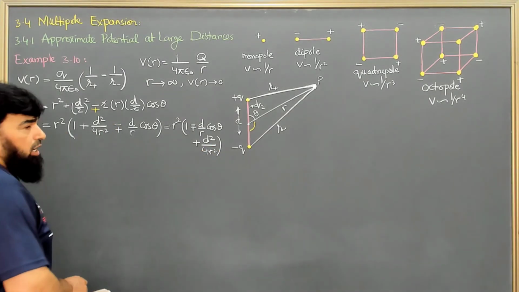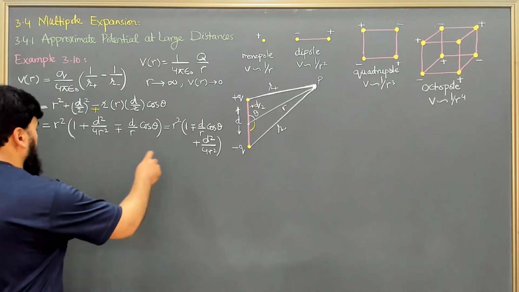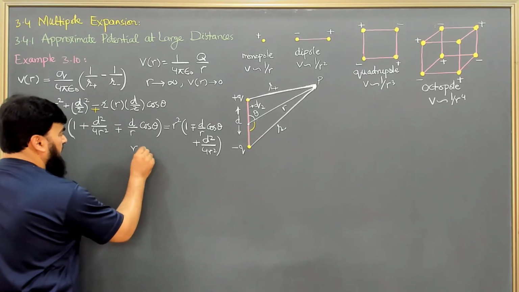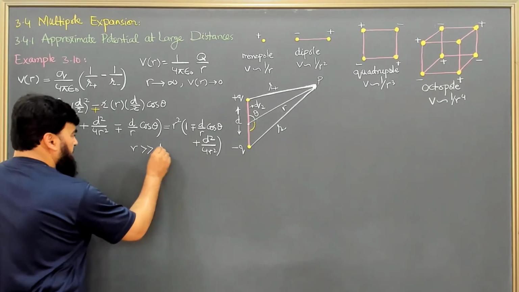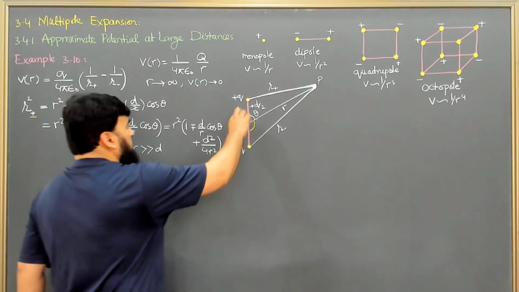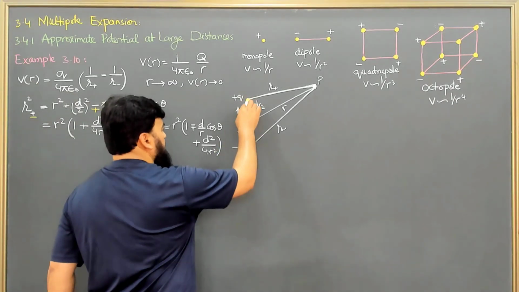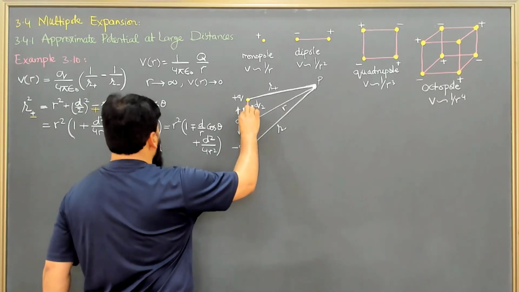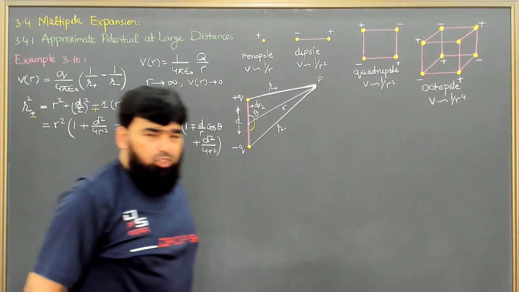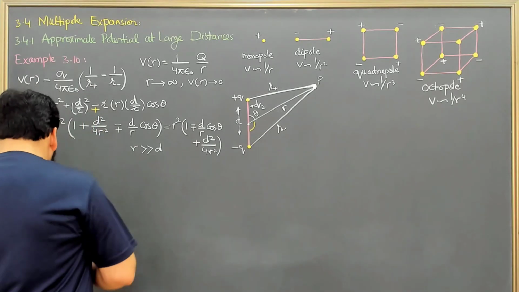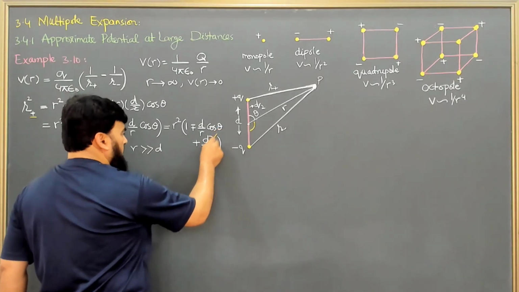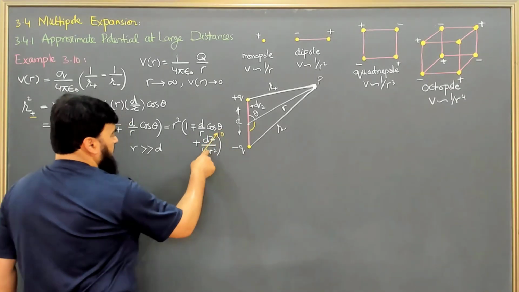Now as we are interested in what will happen when this r is very much greater than d, meaning compared to the distance between the two polarities plus and minus, if this distance is very small compared to r, when we are very far from this charge distribution, then we can see clearly that this term will go to 0, because this is r square.